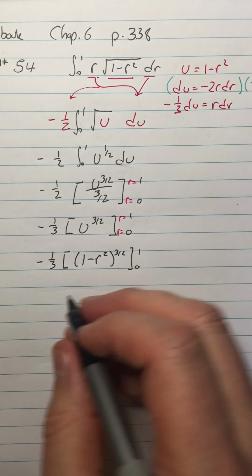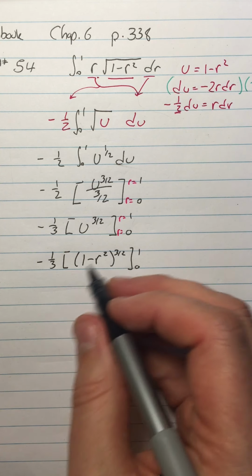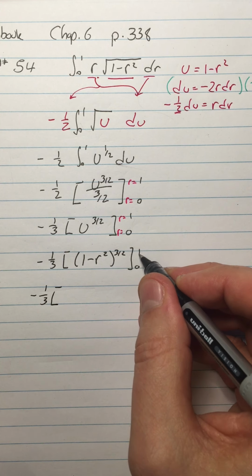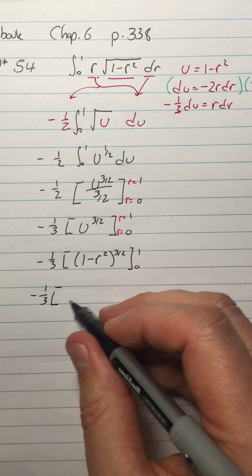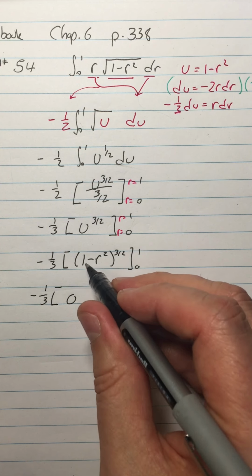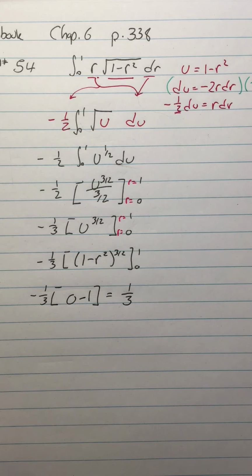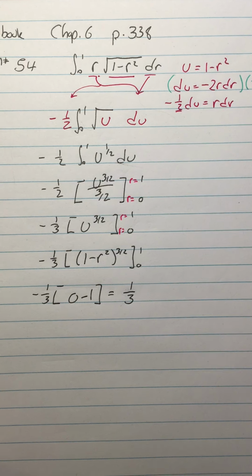All right. So now I just plug in my values like always. I don't think there's anything else I can do here to substitute, so we'll put negative 1/3. We're going to put in the 1 first, so we're going to have 0, and then we're going to put in the 0, and we're going to get 1. So then we get a positive 1/3 for our value. Easy peasy, right?